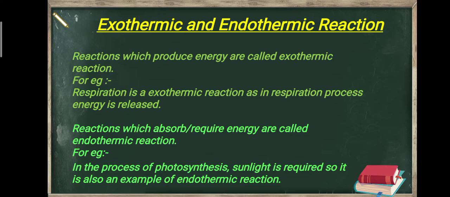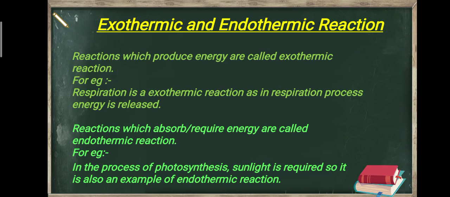And we have another type of reaction which is endothermic. Endothermic reaction is the opposite of exothermic reaction. In endothermic reaction, energy is absorbed or energy is required for the reaction. In the process of photosynthesis, as we know, sunlight is required and sunlight is absorbed.